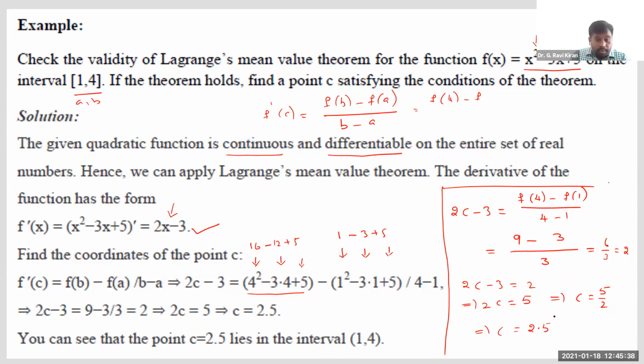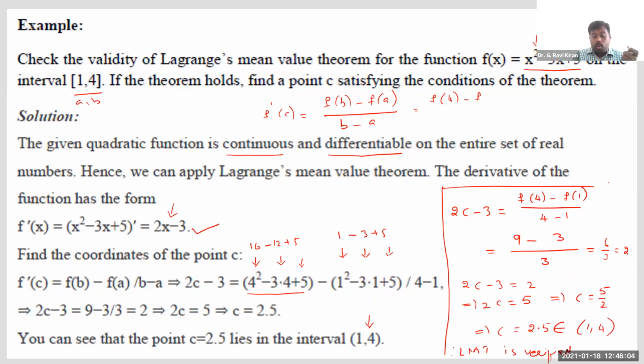This is what we need to verify, whether this 2.5 lies within this interval or not. Yes, exactly, 2.5 is a point within this interval. So this belongs to the open interval 1, 4. Since we got a point c within this open interval 1, 4, we can say, therefore, Lagrange's mean value theorem is verified or validated.